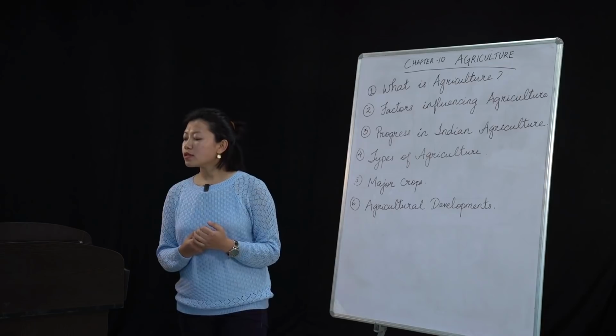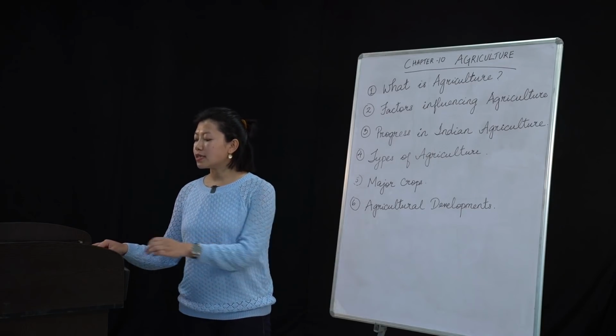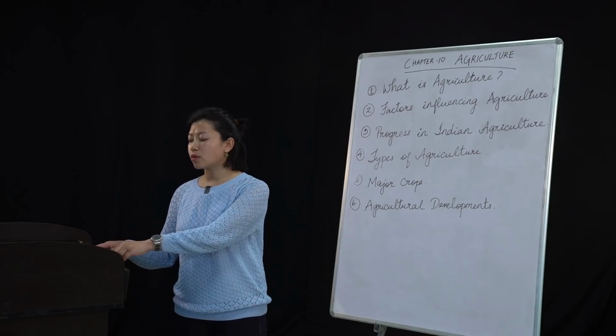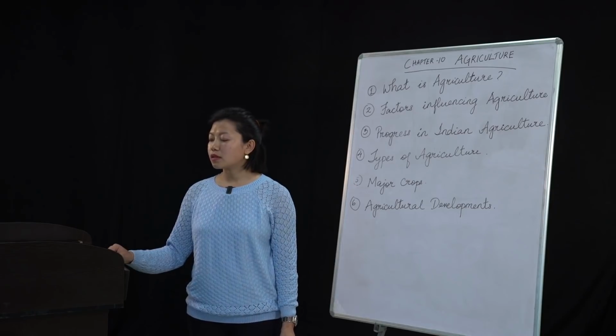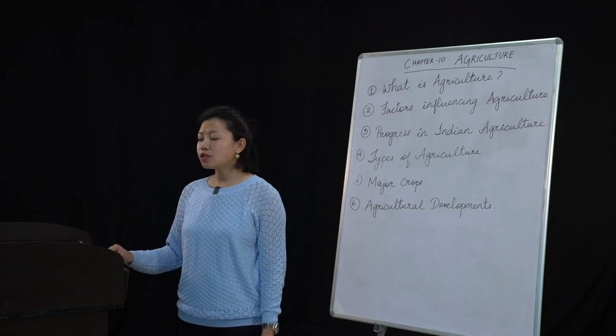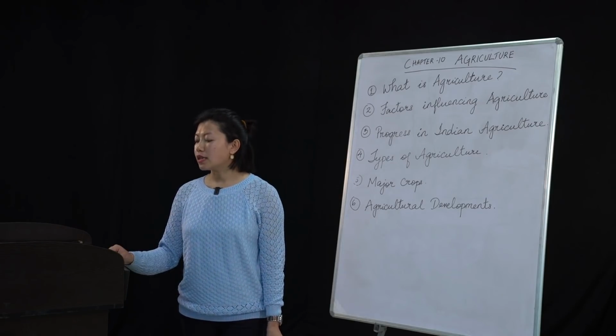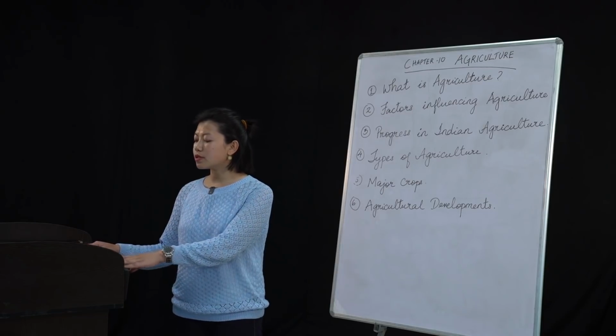The importance of agriculture in the Indian economy may be judged from the fact that it sustains nearly 1/6 of the world's population, despite the fact that it has only 2.4% of the world's total land area. Nearly 2/3 of the country's total labor force is actively engaged in agricultural pursuits.